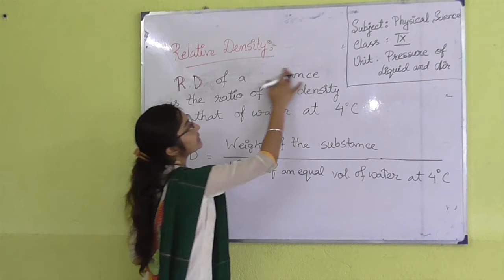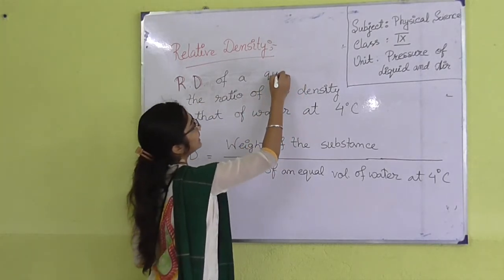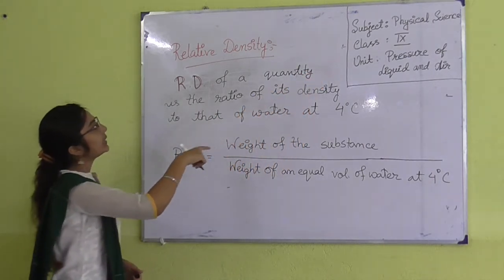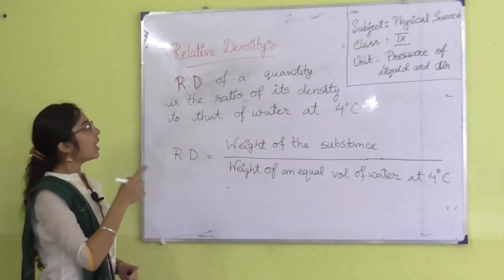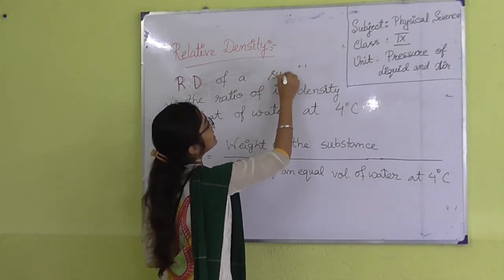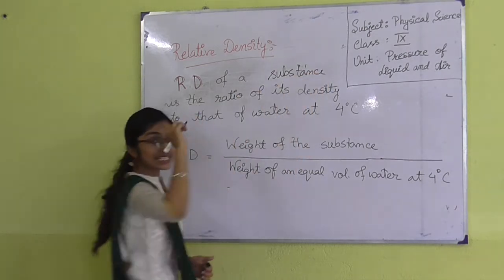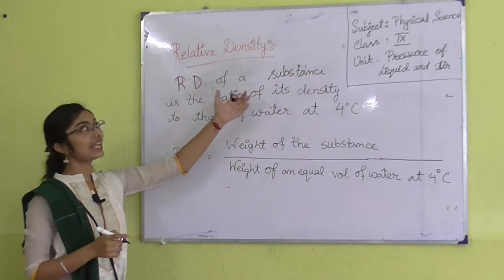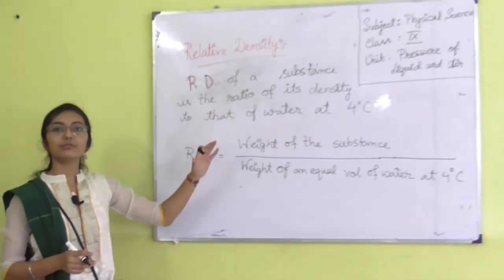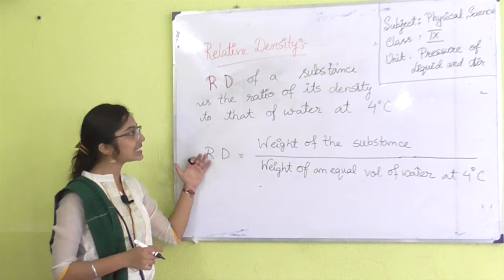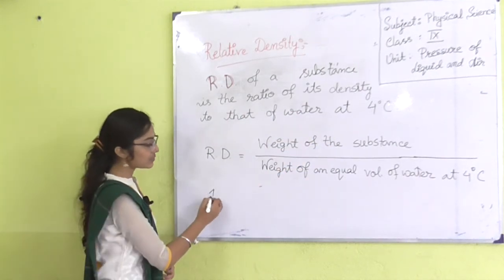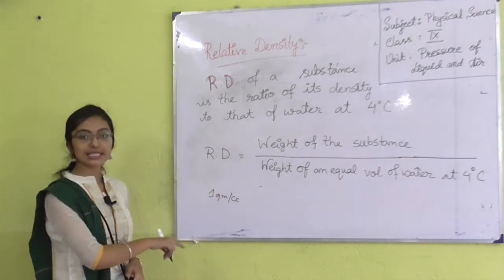But I think this is not proper. Relative density is a quantity which is the ratio of its density, relative density of a substance. No, it was all right, it was my mistake. So relative density of a substance, that means for any substance, the relative density is basically the ratio of the density of the object with the density of water at 4 degrees Celsius. And what is the density of water at 4 degrees Celsius? That is 1 gram per cc.